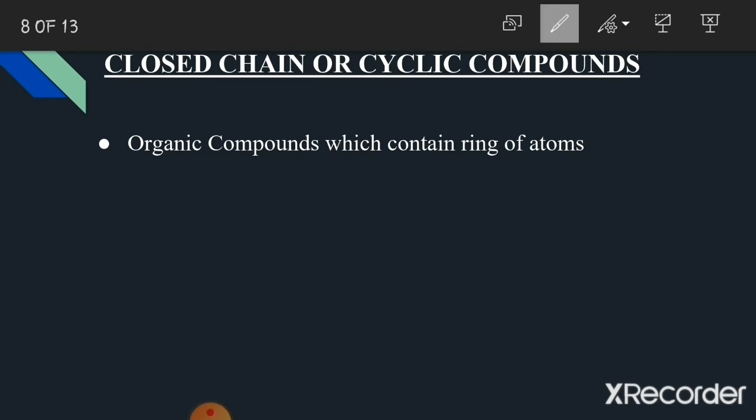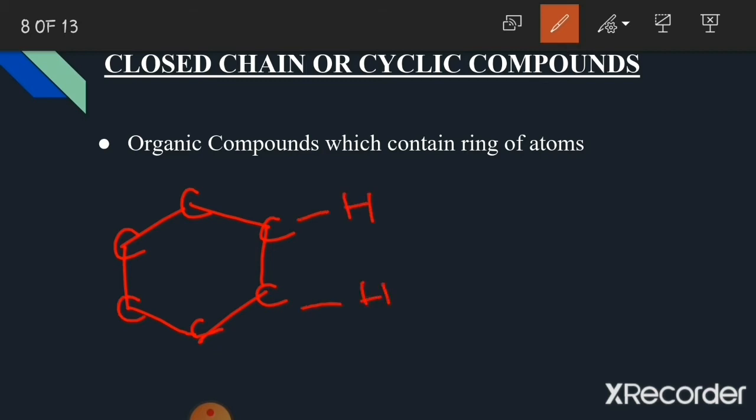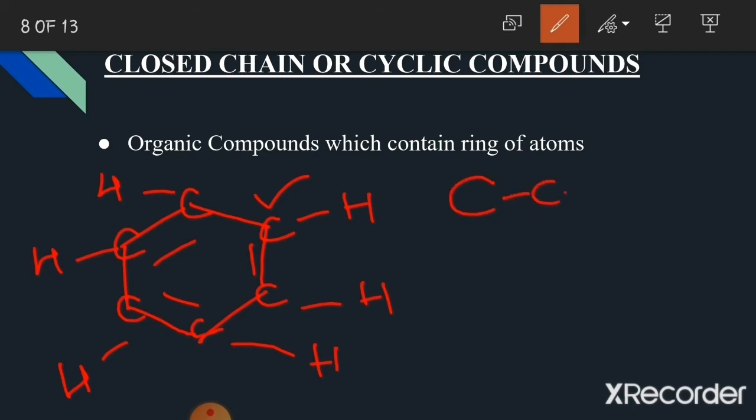In the examples of cyclic compounds, we may take the example of benzene. In benzene, we know that there are 6 carbon atoms and a hydrogen atom is attached to each carbon atom, and there are 3 double bonds. Now you may see here that suppose we have to write a straight chain structure for this compound having 6 carbon atoms, we will write it as this.